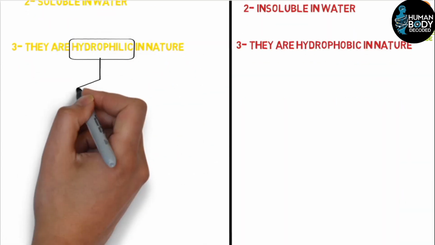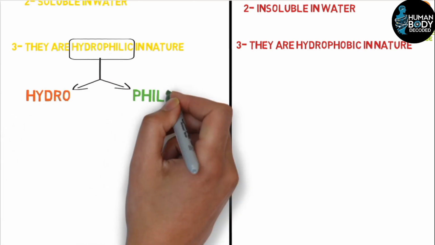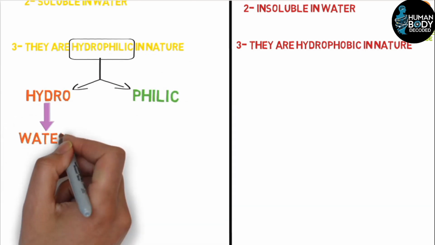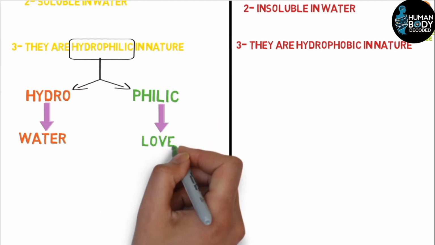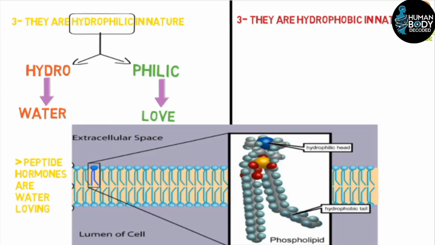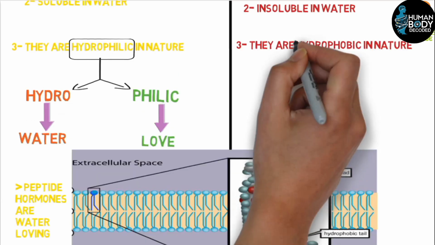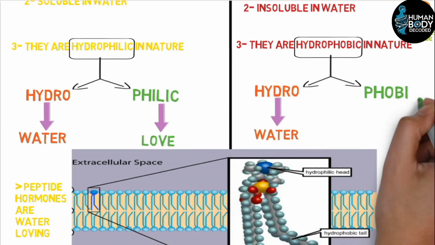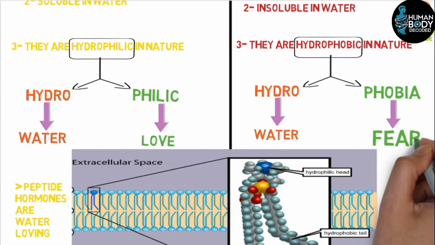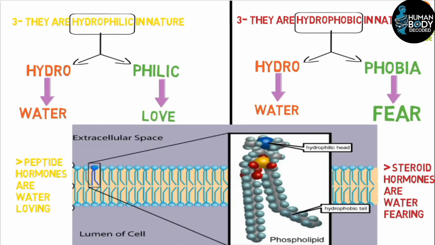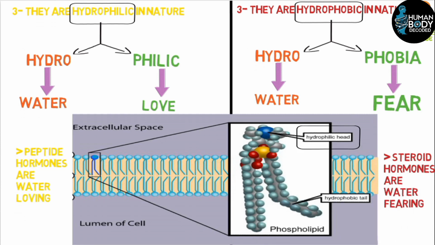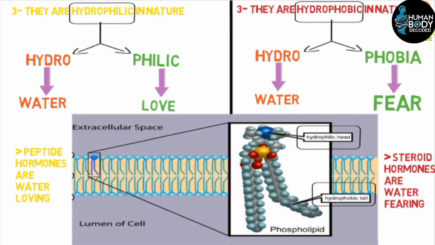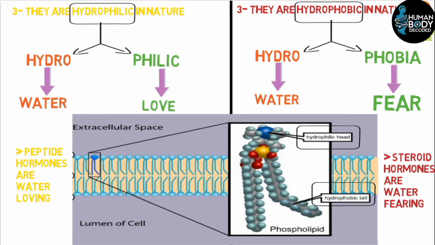Hydrophilic is derived from two words, hydro and philic. Hydro means water. Philic means love. They are water loving. But those that are hydrophobic, hydro means water, and phobia means fear. So they are water fearing. Peptide hormones are water loving, meaning hydrophilic. Steroid hormones are hydrophobic, meaning water fearing.